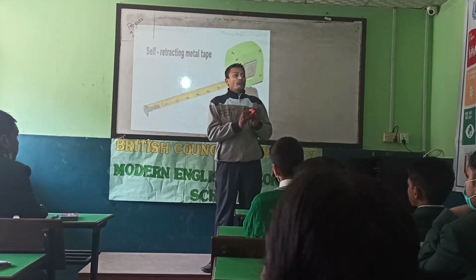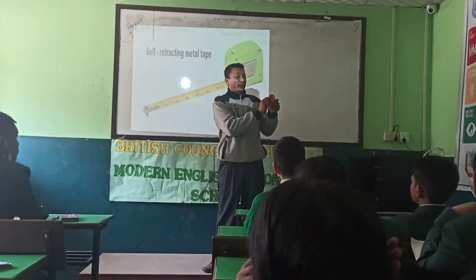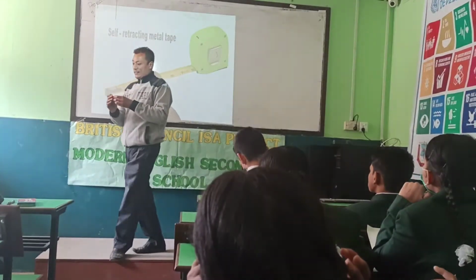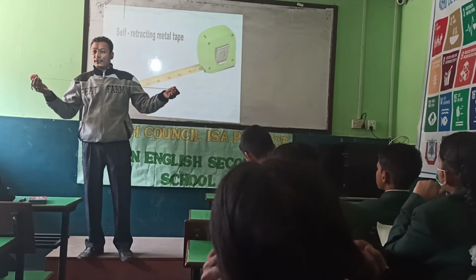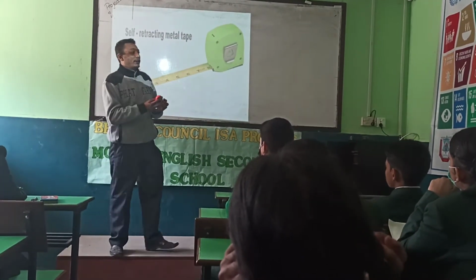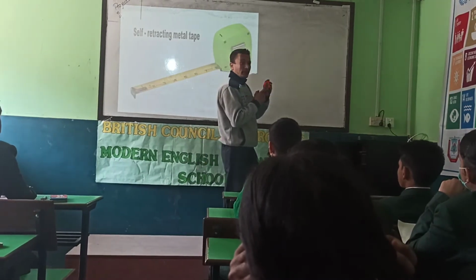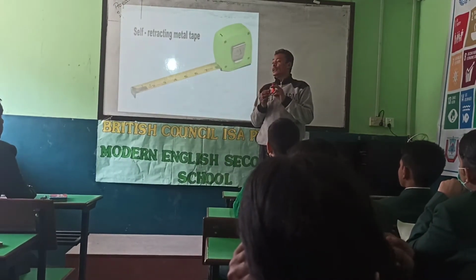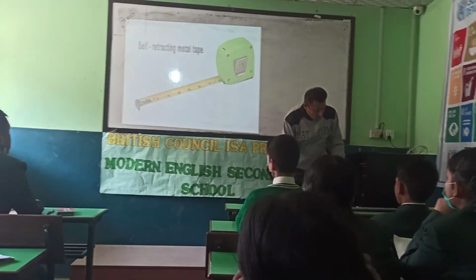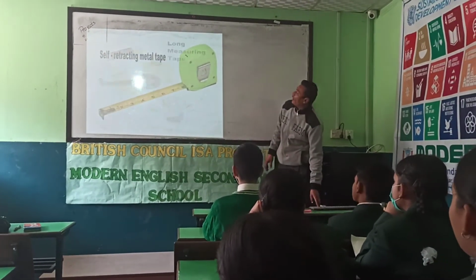Whenever we see this type of tape, we can see 3 meter written on it. It means that this has a 3 meter length, that is 300 centimeter. Every time there will be a measurement written. If you buy a bigger one, then there will be 5 meter, that is 500 centimeter. Similarly, let's see the next slide.